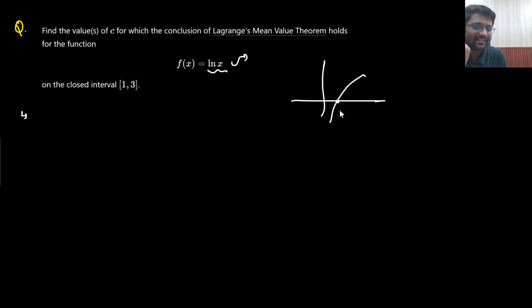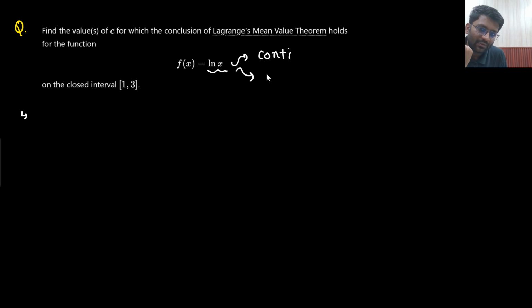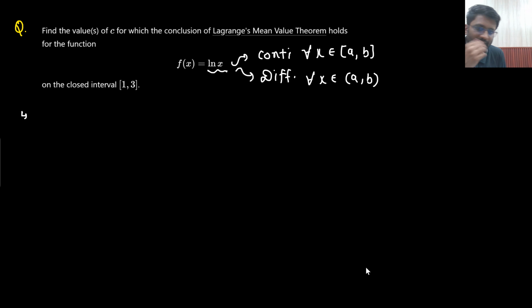So yes, between 1 and 3 it will be continuous as well as differentiable. So check the continuity and differentiability. Yes, it is continuous as well as differentiable. This is the first condition. If these conditions are not followed, then there is no meaning of this theorem. So first I need to follow the condition that it is continuous on the closed interval and differentiable on the open interval. So yes, it is done.